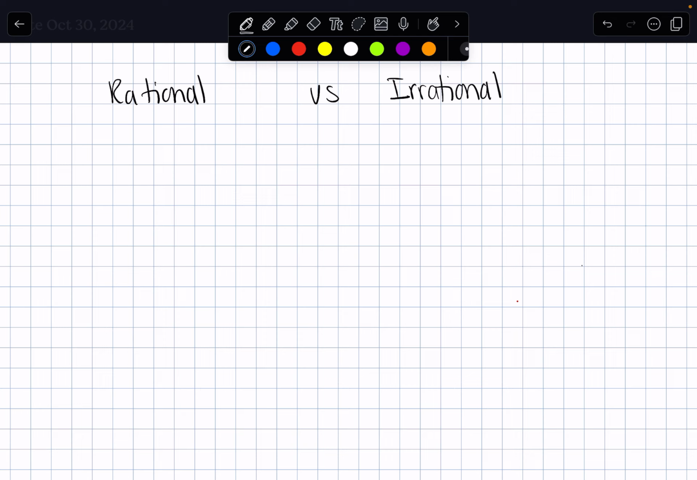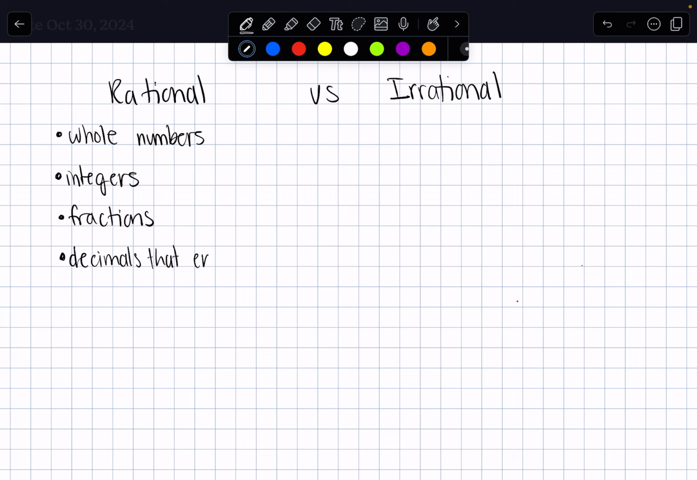So let's go over rational numbers first. Rational numbers can be whole numbers, integers, fractions, decimals that end, decimals that repeat,